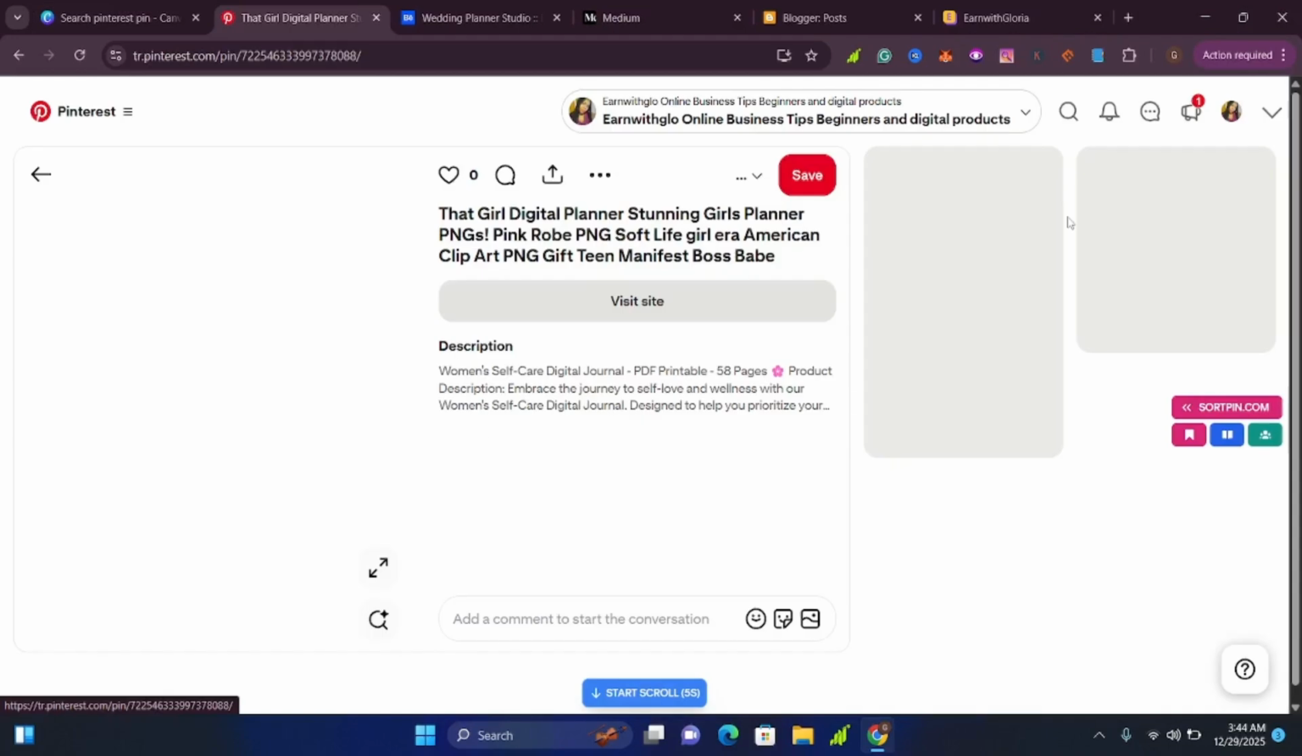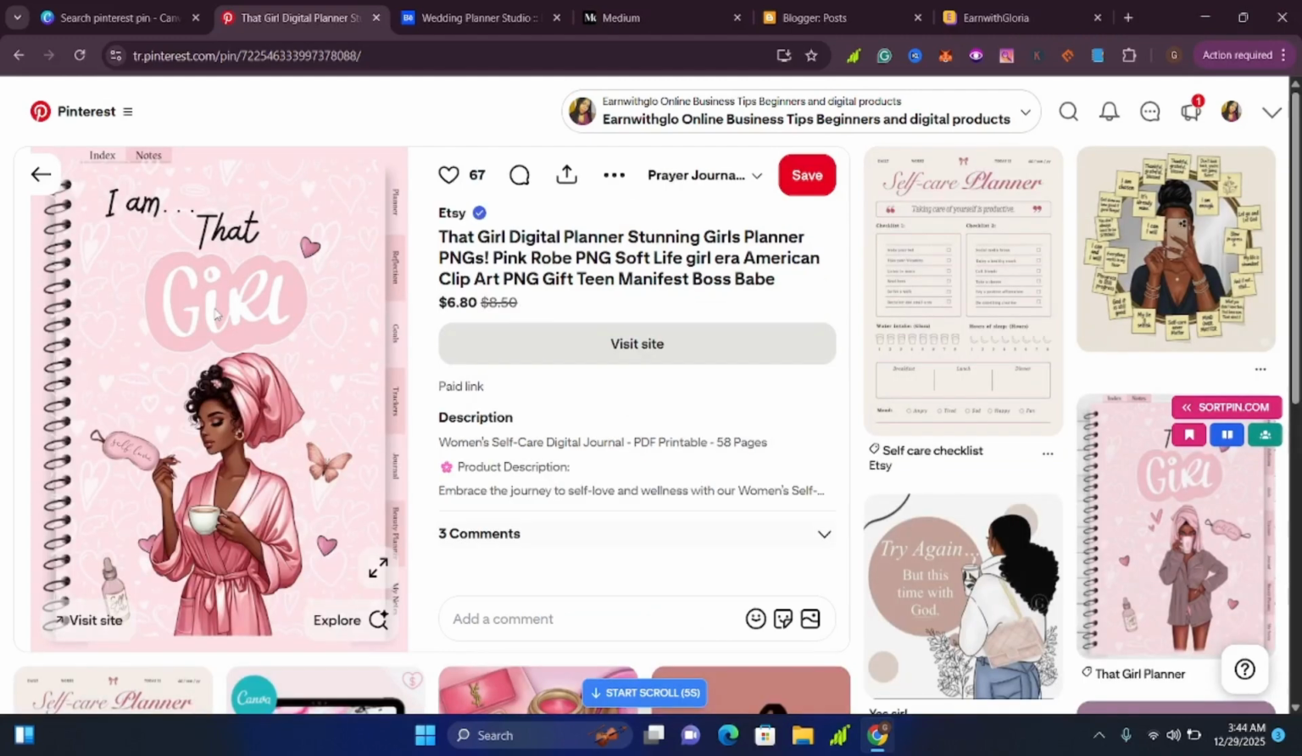Another example is this, which is also a planner that is linking to it. If we click on this planner, as you can see, this is a planner that a person created, and when they were creating the pin, they decided to use the actual picture of the planner. So you can also come to Canva and use pins like this, which are text based, or you can also use the picture of your product in Pinterest. So that also works.